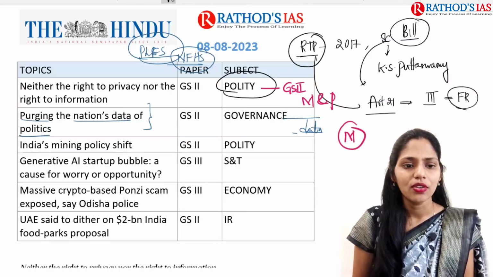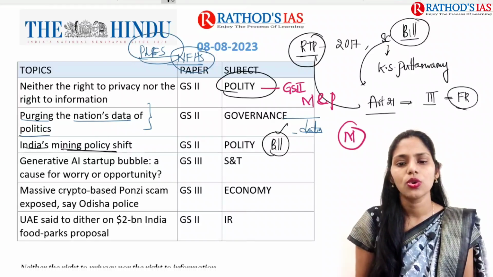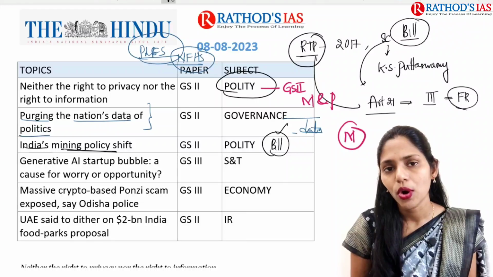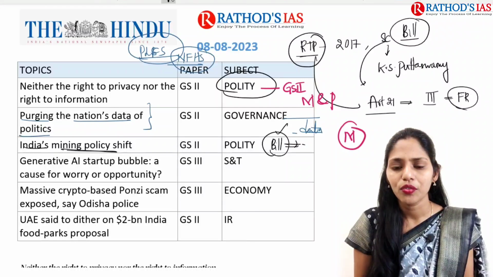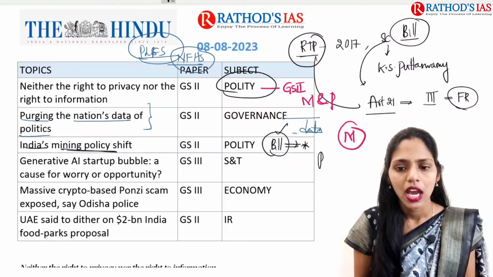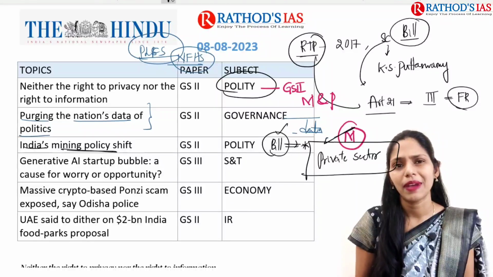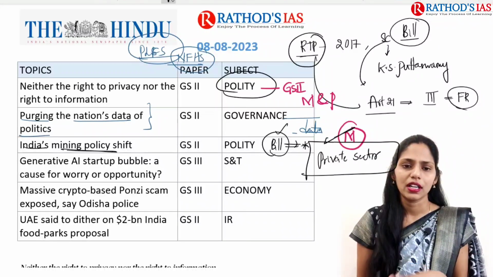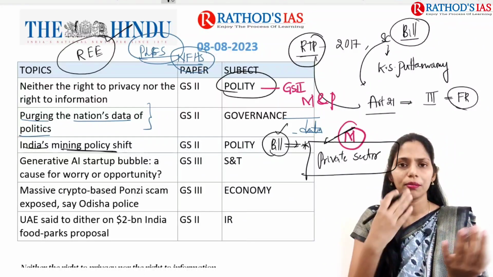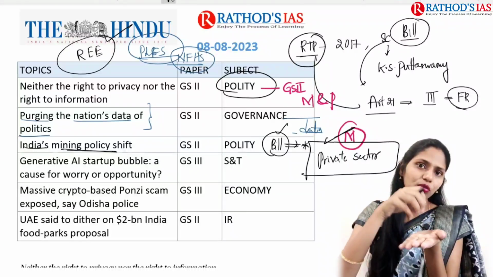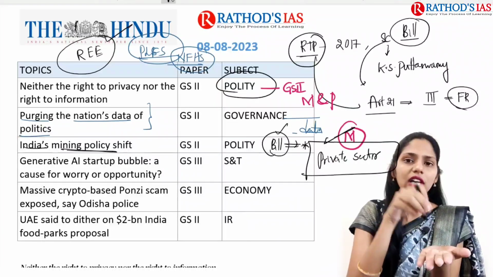And the next topic is about India's mining policy shift. Recently there is one bill which is going to be introduced, and this bill is talking about amendments to the Mines Act which is present in India. One important provision which is focused on in this article is allowing the private sector. If you are talking about mines and minerals, they are very important. For example, you can take rare earth metals. Rare earth metals are very important for manufacturing, for the automobile sector. But the issue is, even though mines are present in India, the government has complete control over that.